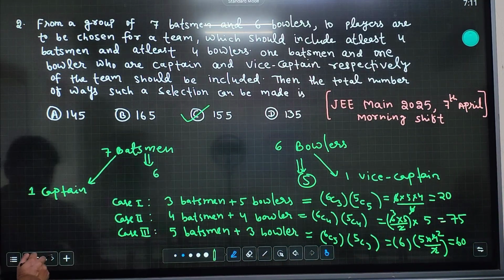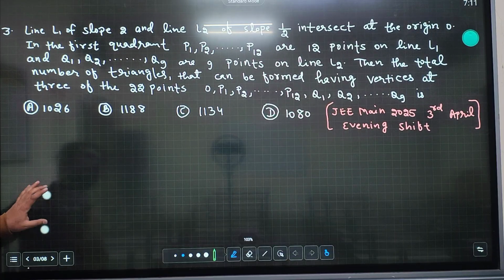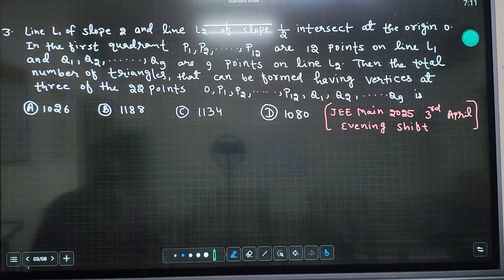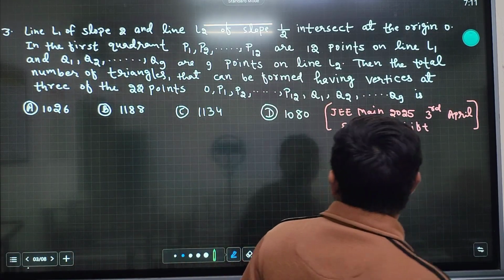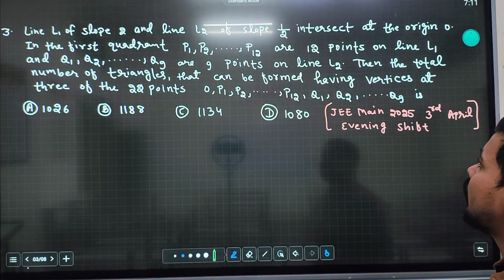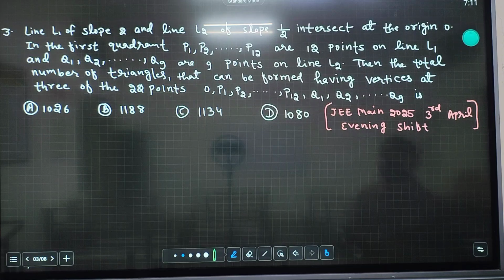Okay. Now, next question. This is also about how many triangles can be made. So read the question. Line L1 of slope 2 and line L2 of slope 1 by 2 intersect at the origin O. In the first quadrant, P1, P2, P3 up to P12 are 12 points on the line L1, and Q1, Q2, Q3 up to Q9 are 9 points on line L2.